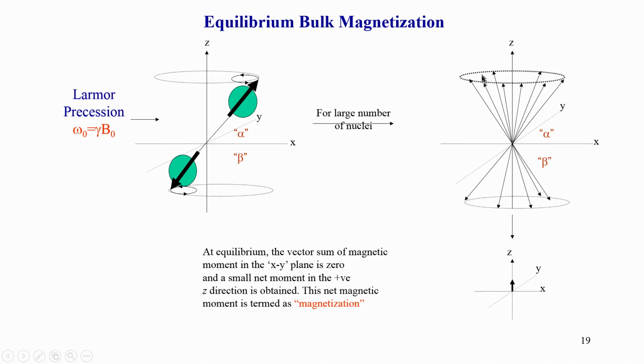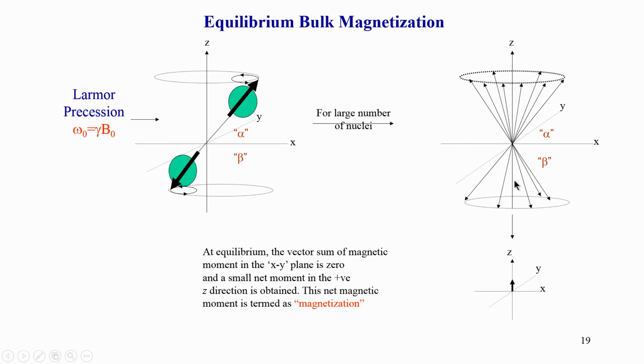So, I now have a z component pointing in the plus z axis for the alpha spins, and a minus z component adding up for all the beta spins. Now the alpha and beta start cancelling, but they will not cancel exactly, because according to the Boltzmann law, the number of molecules in the alpha state is higher than in the beta state.